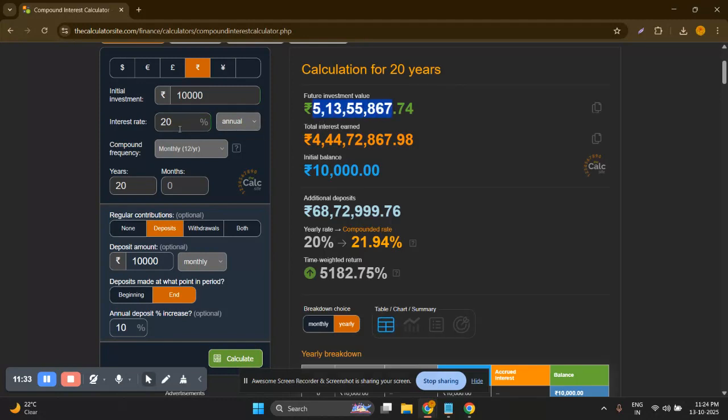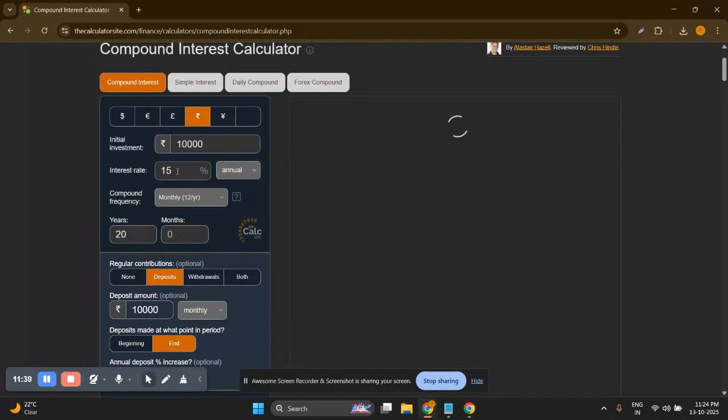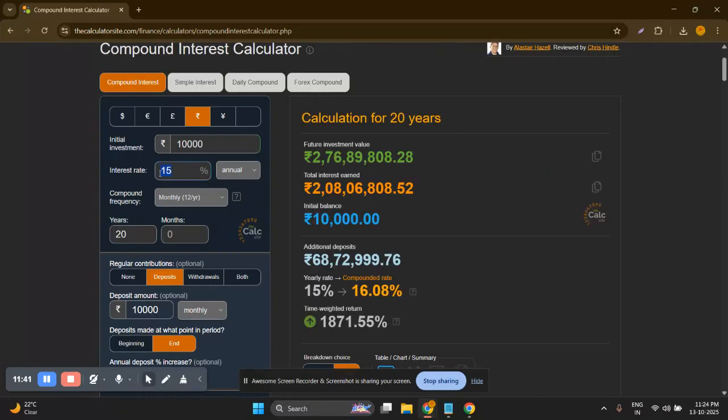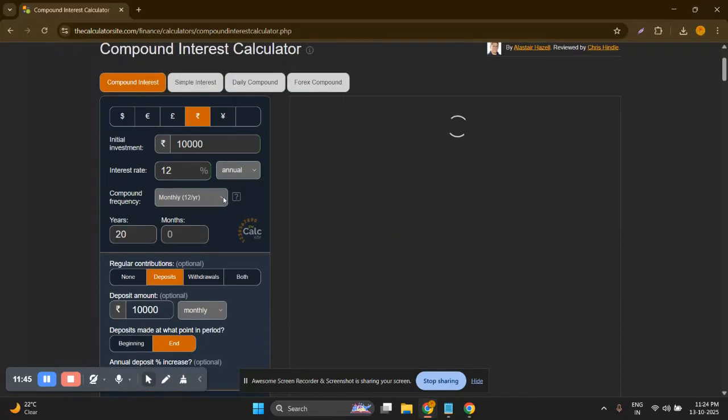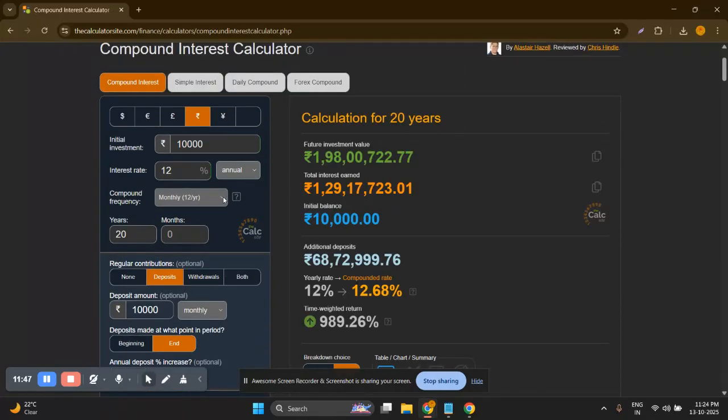But there is a thing that we use 15% instead of 20%, which is possible. So we managed to secure only 2 crore rupees, and if we go to the 12%, we gain around 1 crore 98 lakh rupees, or it's around 2 crore.